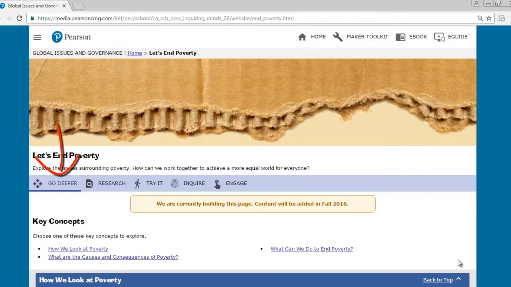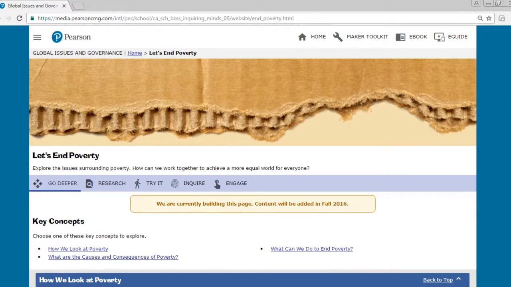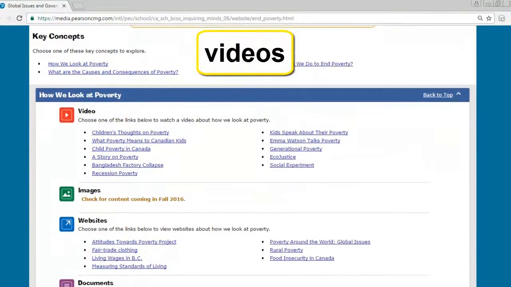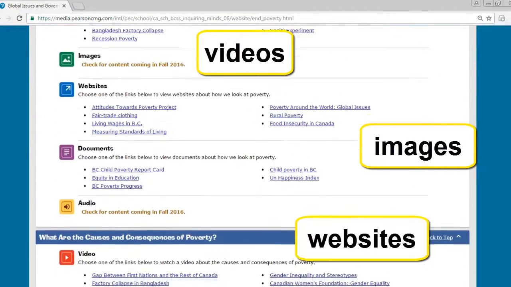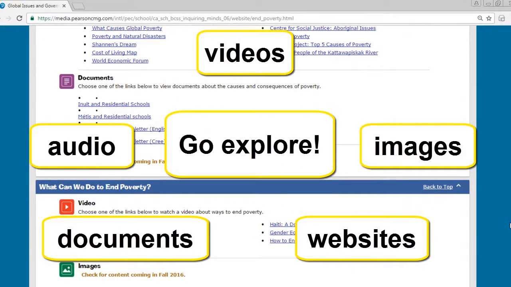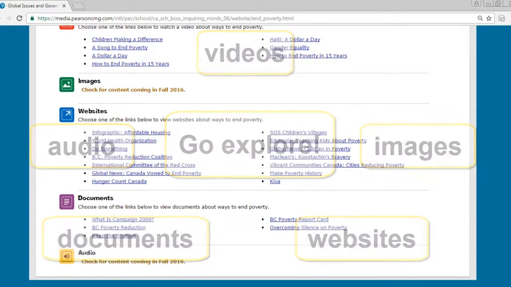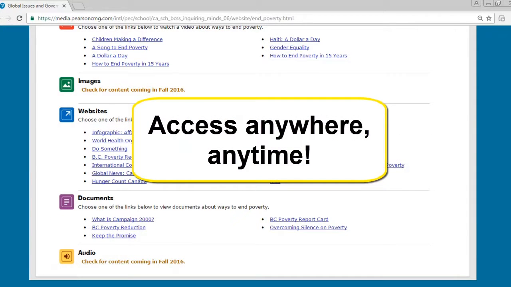The Go Deeper page is organized around the key concepts from the topic. Each category is supported by a variety of media, including videos, images, websites, documents, and audio. The variety of content and formats provided in our website will provide flexible options for you to introduce topics, support student understanding, or engage students in learning more. Students will be able to access our website in school, at home, in groups, or individually to support a variety of learning styles and locations.